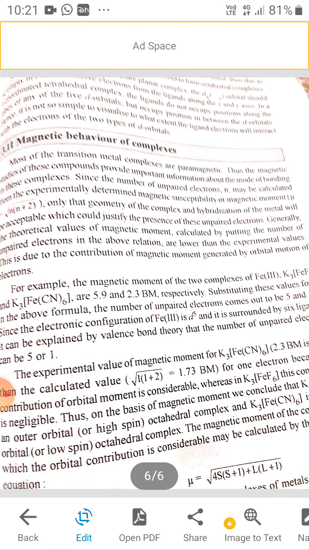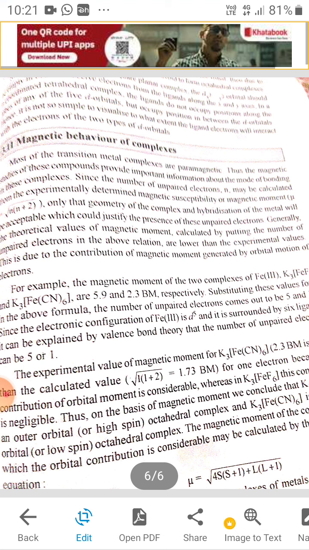The next is the magnetic behavior of complexes. In the magnetic behavior of complexes, many complexes are paramagnetic due to unpaired electrons. Thus, they have mu equal to root n into n plus 2, where n is the number of unpaired electrons in the complex. When the number of unpaired electrons is more, then the complex is more paramagnetic. And when the number of unpaired electrons is less, then the compound is less paramagnetic.